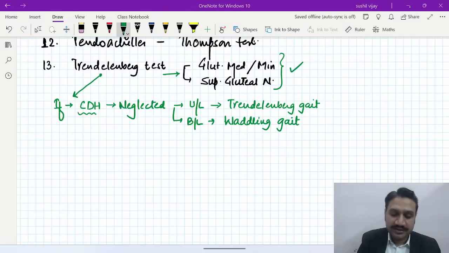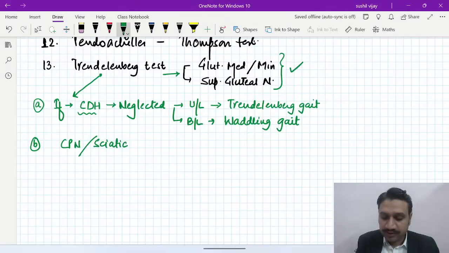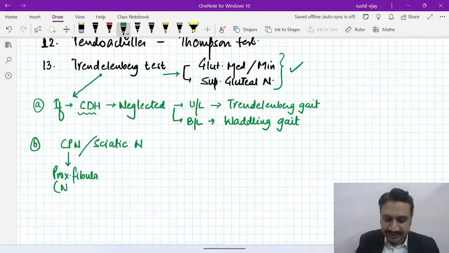Okay, now this is the nerve injury and the gait. We have talked about one. Second one is about the common peroneal nerve. You're absolutely correct. It is not only about common peroneal, actually it is about the sciatic nerve as well. You know very well that the common peroneal nerve is involved where? It is involved in the proximal fibula, and to be very precise and specific, in the proximal fibula, where? In the neck area, right?